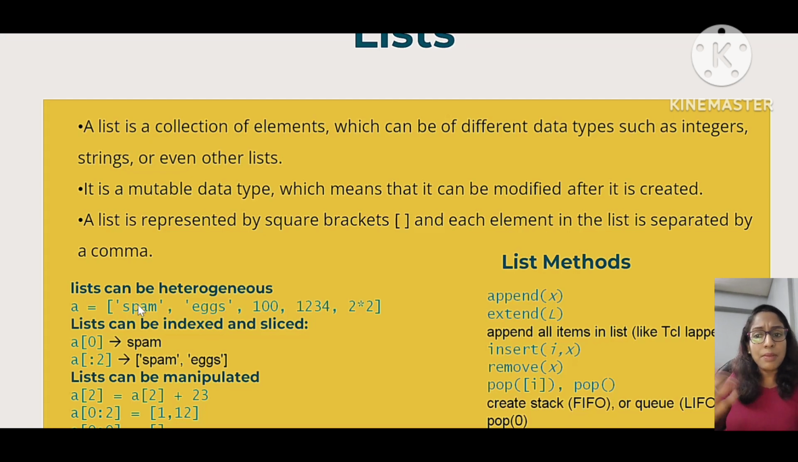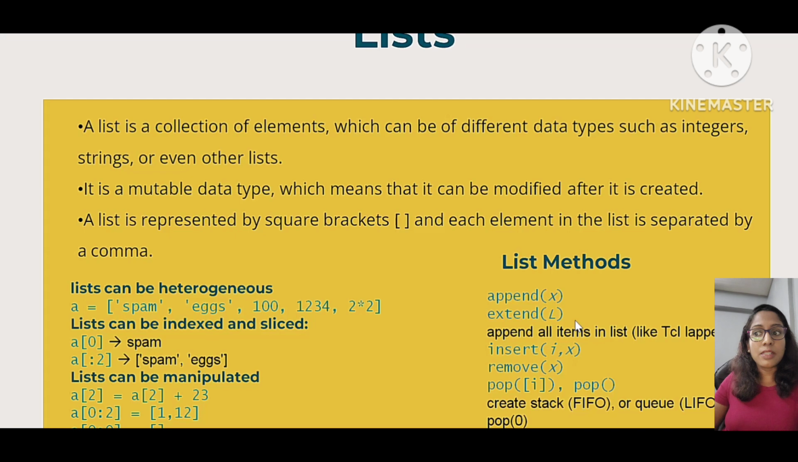And also the list can be manipulated. If you want to change spam to span, we can give A of 0 equal to span. We are just modifying it, changing the value of spam to span. And also if we want to make 100 into 150, we just write A of 2 equal to A of 2 plus 50. So simply manipulating the values of the list is possible.